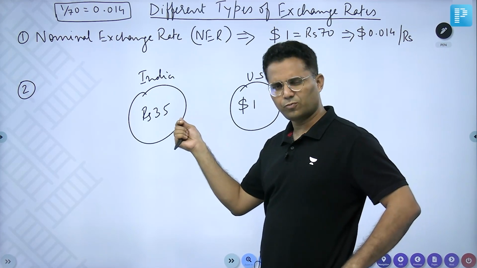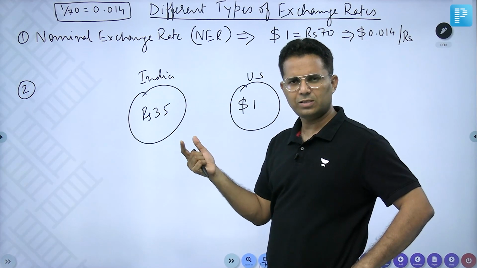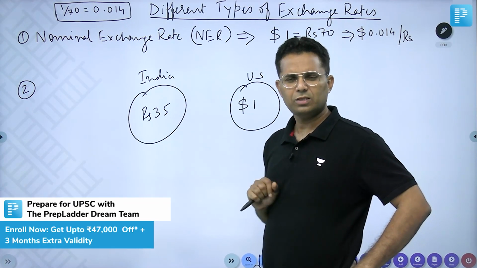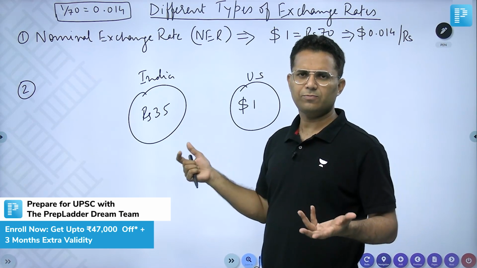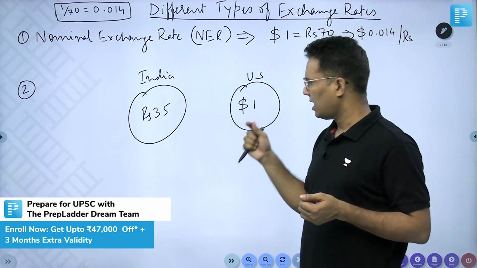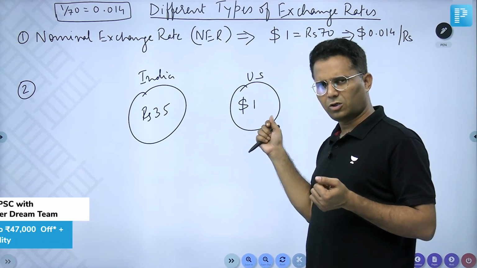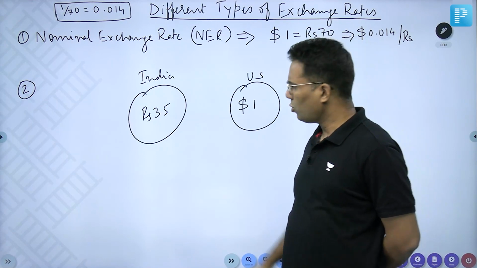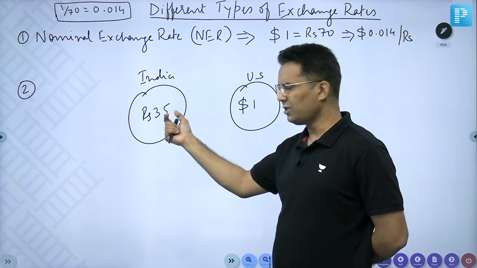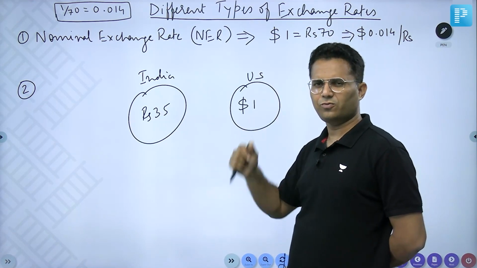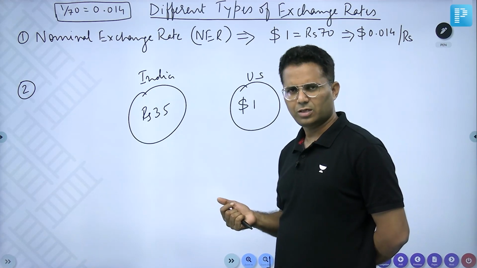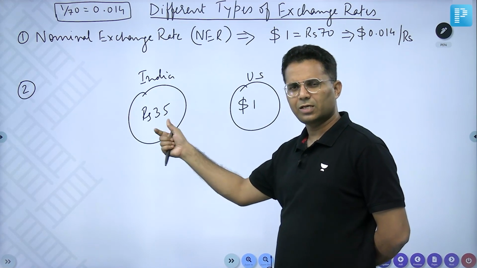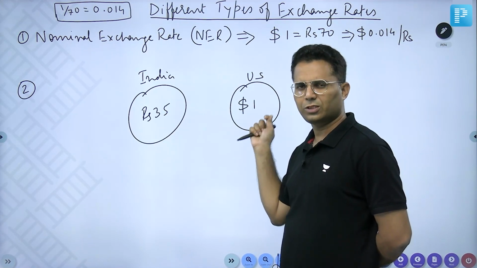That means one burger can be purchased in rupees 35. The purchasing power of rupees 35 in India is one burger, and the purchasing power of $1 in US is one burger. Because the price of burger in India is 35 and the price of burger in US is $1.